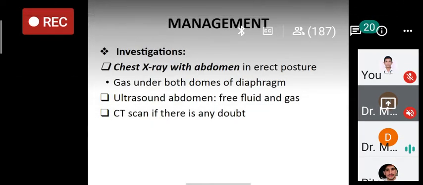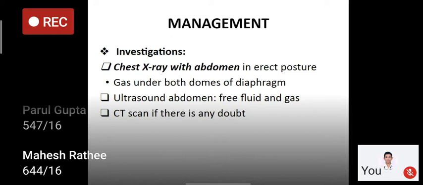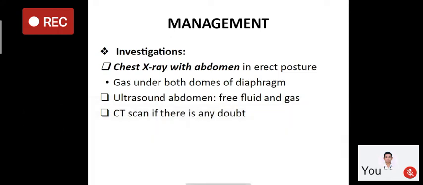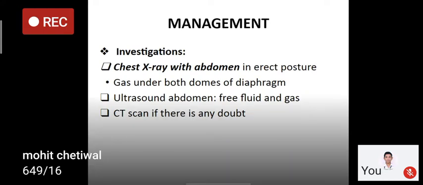If there are no free fluid or gas, because only in 70% of the cases there will be free gas, as there should be at least 1 milliliter of the gas in the peritoneal cavity to detect in the X-ray. So in 30% of the cases there will be no gas under diaphragm, so we can go for the CT scan to rule out other pathologies, so CT can detect the perforation.